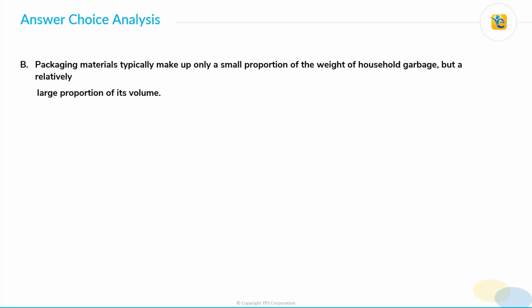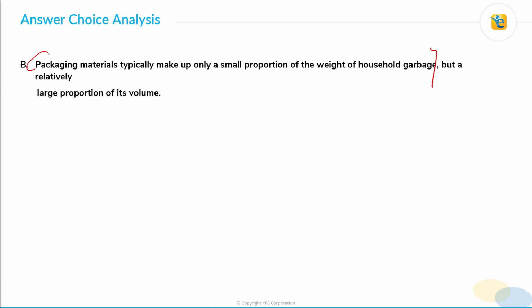So let's start with choice B. Choice B is again a very complexly written answer choice. So let's start by breaking it down to understand it better. Packaging materials typically make up only a small proportion of the weight of household garbage. So let's pause here.